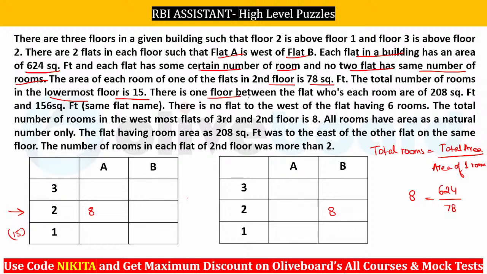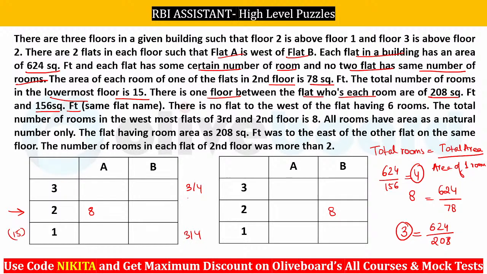Okay, now there is one floor between the flat whose each room area is 208 square feet. Now 624 by 208, this is equal to 3, I guess, right? ये 3 आएगा, and 156 feet, that is 156, right? So 624 by 156, that's equal to how much? 4. So you can see that we have one floor between the flats which have 3 rooms in total and 4 rooms in total. So 3 और 4 के बीच में there has to be one floor. So you can see 3 and 4 can be here, 3 and 4 can be here. Now let's check it out, what are the possibilities.